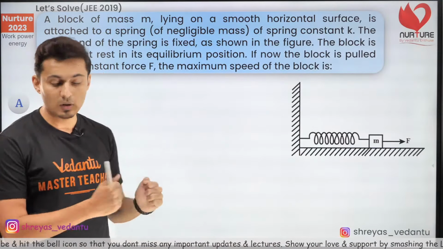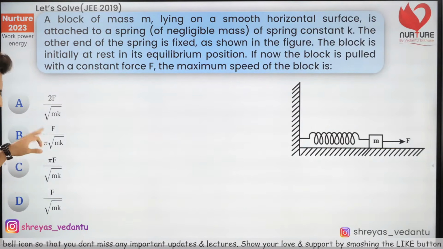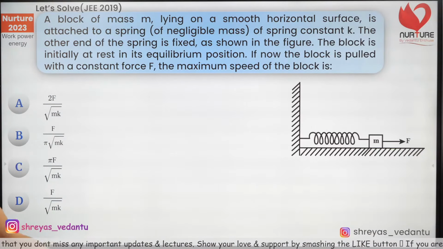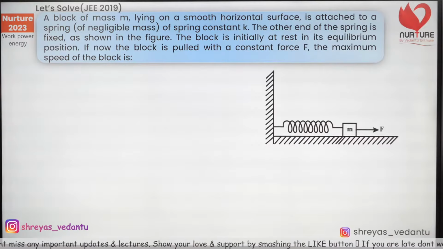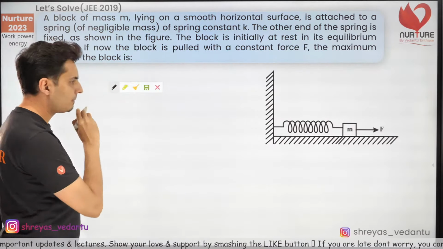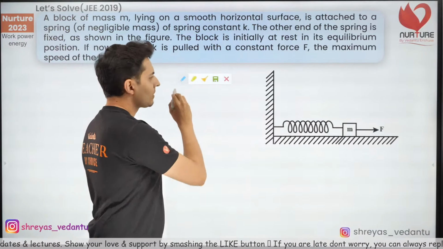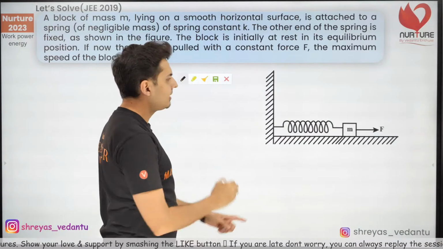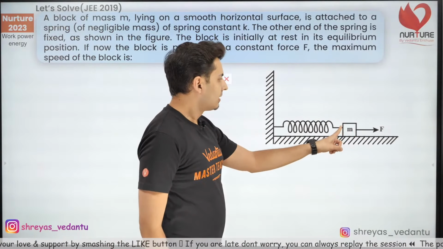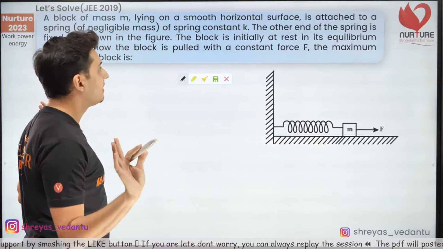Interesting. Let's try and solve this question. Okay, so I don't need these options. I'm just going to get rid of them, and let's start solving this. Now let's understand what is happening. First, when this body started moving, there was no extension. The spring was completely relaxed.